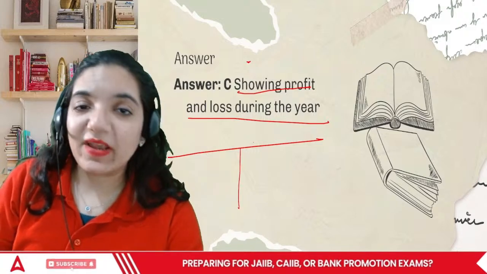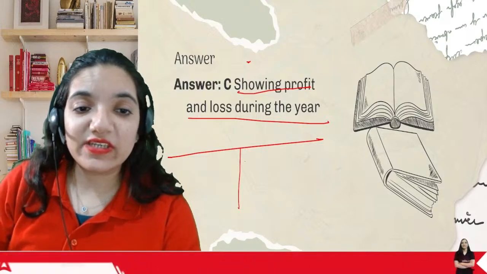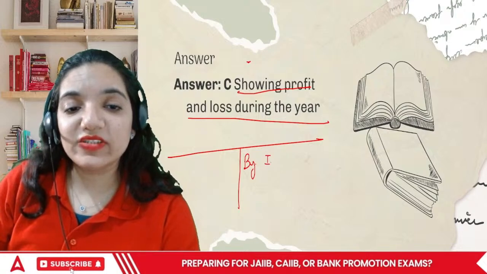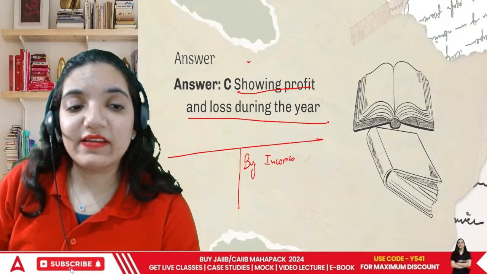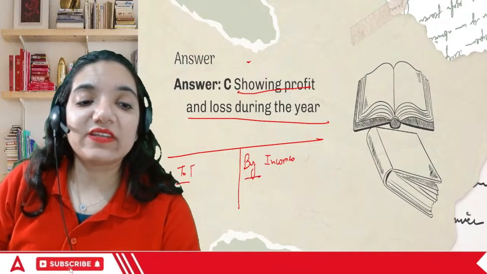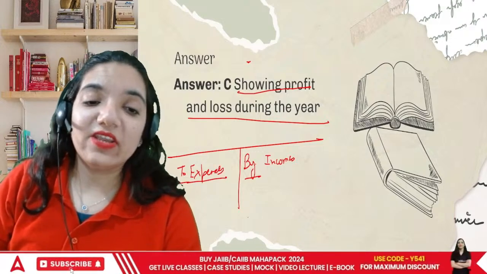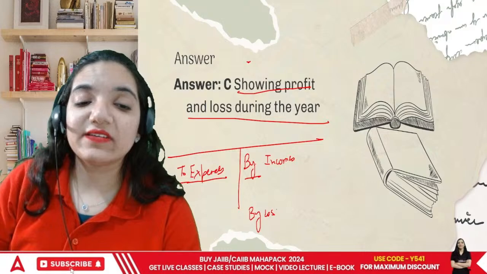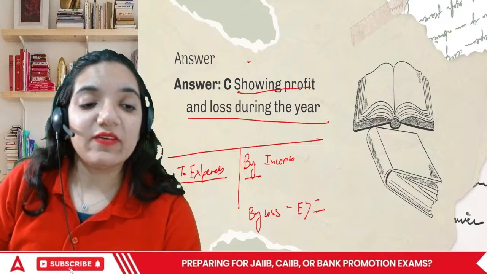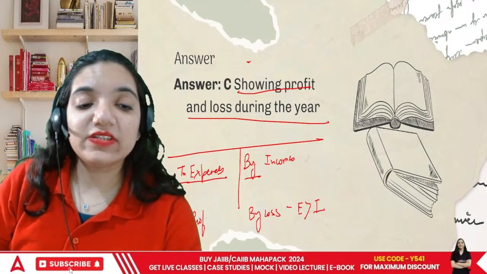They make a T-shaped kind of account. This is something which we'll be dealing with in the upcoming classes. This portion is the side where we write all the incomes, and this is the side which is 'to' and this is 'by'. This side has all the expenses. If your expenses are more than your income, then you will face a loss. When your income is more than your expenses, then you have a profit.